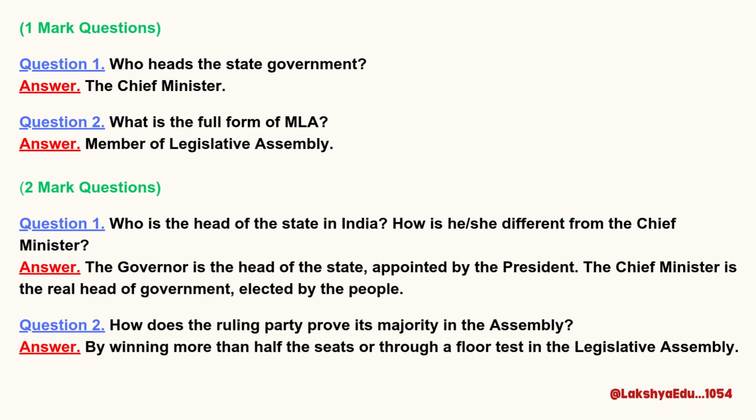2 mark questions. Question 1. Who is the head of the state in India? How is she different from the Chief Minister? Answer. The Governor is the head of the state, appointed by the President. The Chief Minister is the real head of government, elected by the people. Question 2. How does the ruling party prove its majority in the Assembly? Answer. By winning more than half the seats or through a floor test in the Legislative Assembly.